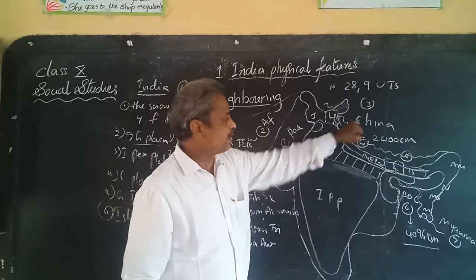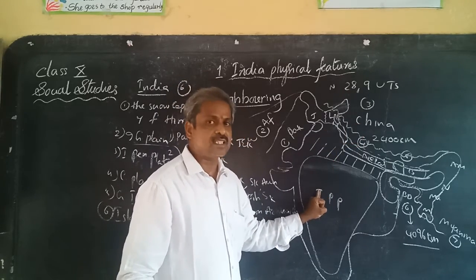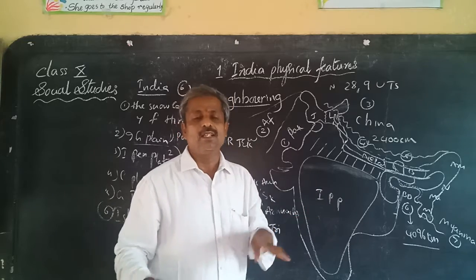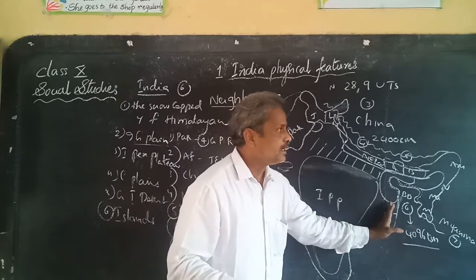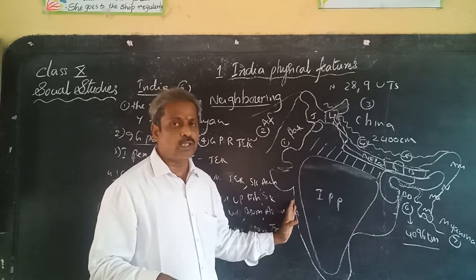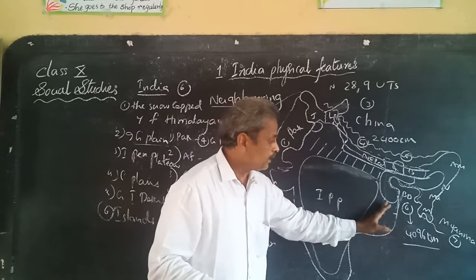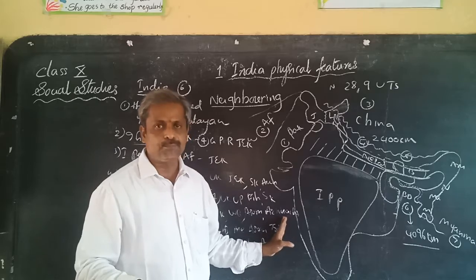First one Himalayas, second Indo-Gangetic Plain, third Indian Peninsular Plateau, whereas the fourth one, India has 2 coastal plains. One is the east coastal plain and the second is the west coastal plain, the east coastal plain nearby the Bay of Bengal, whereas the west coastal plain is nearby the Arabian Sea.